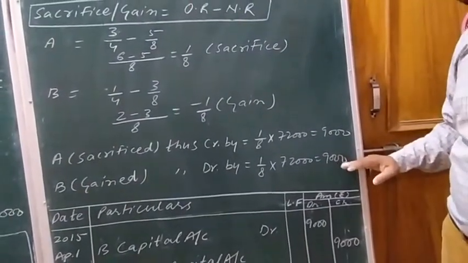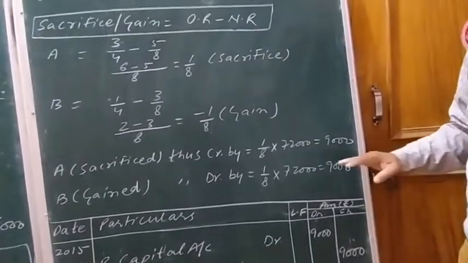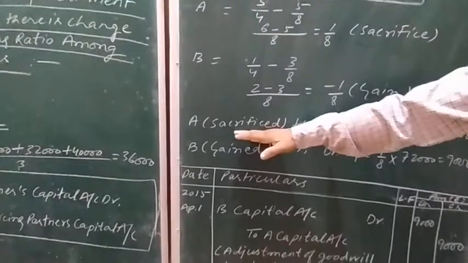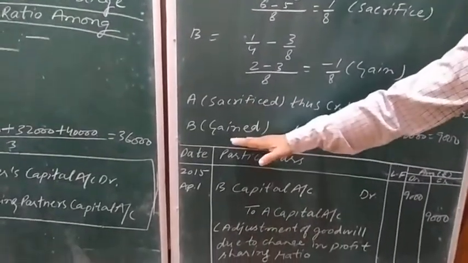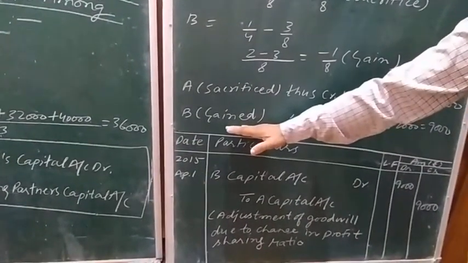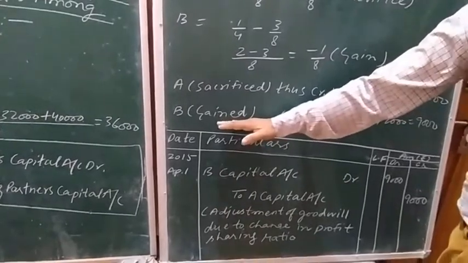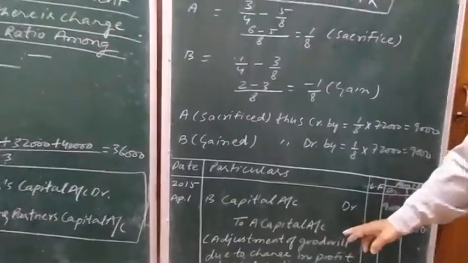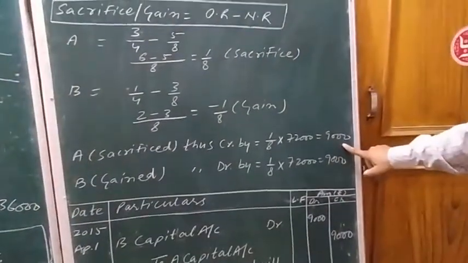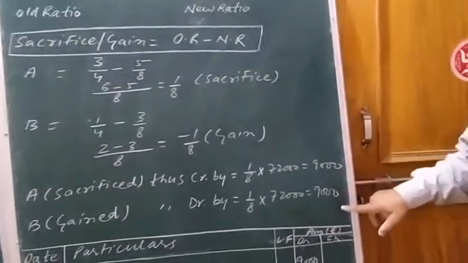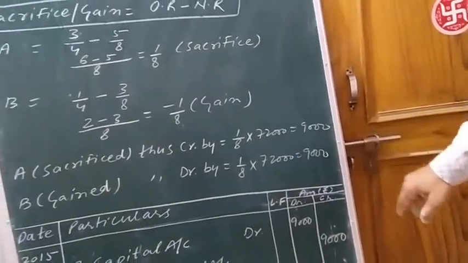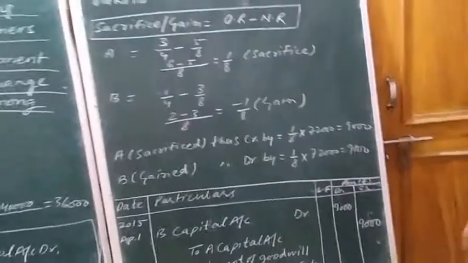For passing the journal entry, we need to credit the sacrificing partner's capital and debit the gaining partner's capital. So B's capital account will be debited and A's capital account will be credited by 9,000 rupees.